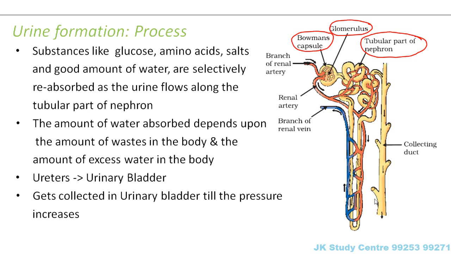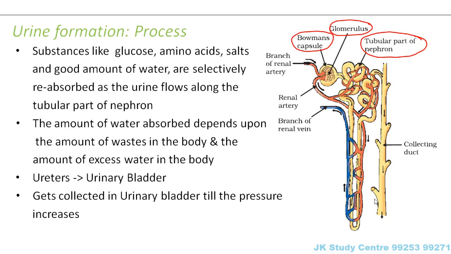However, the bladder is under nervous control. That means the bladder is connected to our brain. So that is why we can control the urge of urination. For example, somebody wants to urinate, but if he is in some meeting or is into some urgent work, he thinks, okay, let me urinate after 10 minutes, and he is able to do that. That is because the urinary bladder is under nervous control. You will understand more about nervous control when we learn about the nervous system in our next lesson, that is control and coordination.